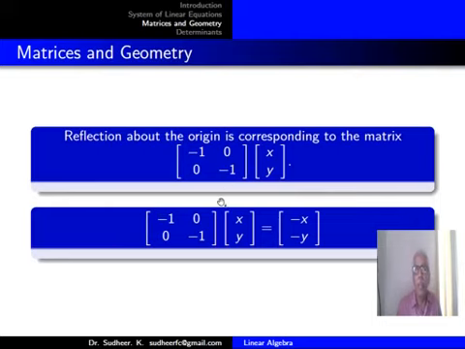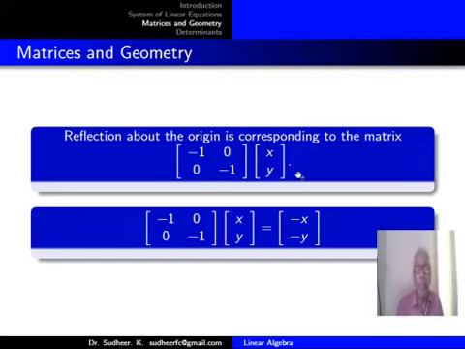Now reflection about the origin. So what do you mean by reflection about the origin? From the point you move towards the origin, see what the distance is, and continue the same movement with equal distance, and you will reach a point. So from x, y, if you start, first you reach the origin and the same distance you move continuously, you will reach the point minus x, minus y. The corresponding matrix is minus 1 0 0 minus 1. So that will give you a reflection about the origin. So the matrix minus 1 0 0 minus 1 geometrically represents reflection about the origin.